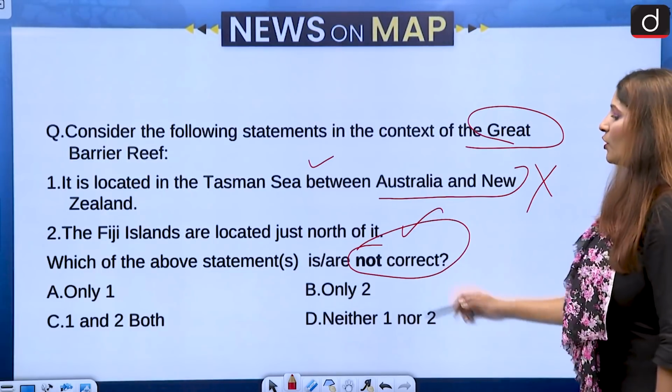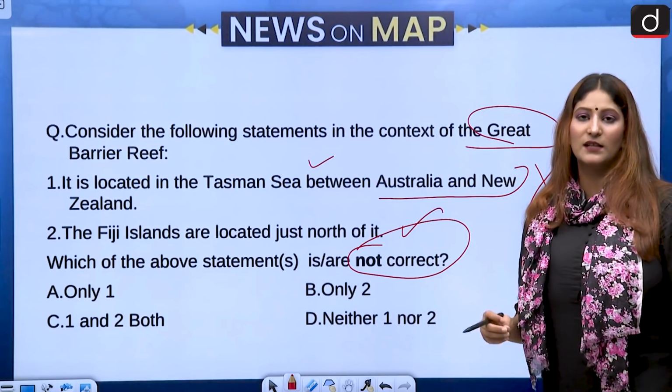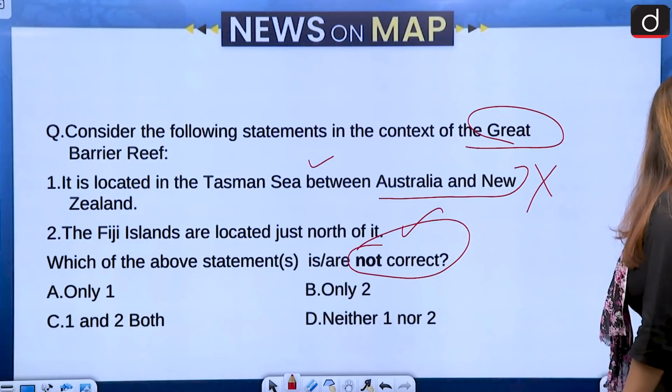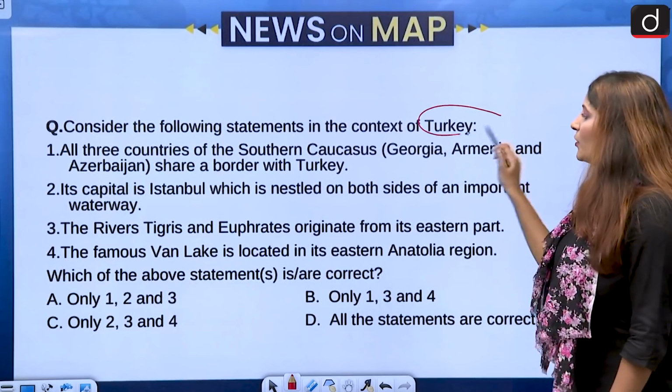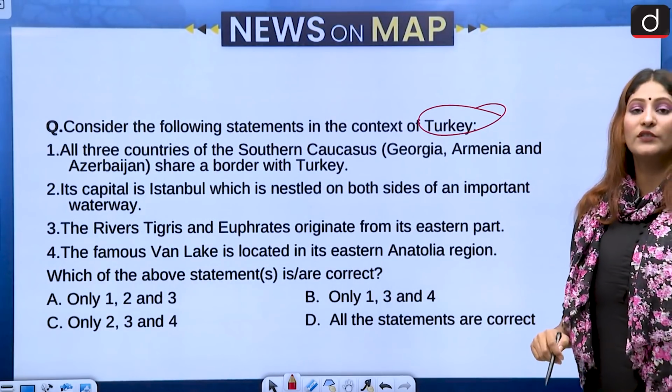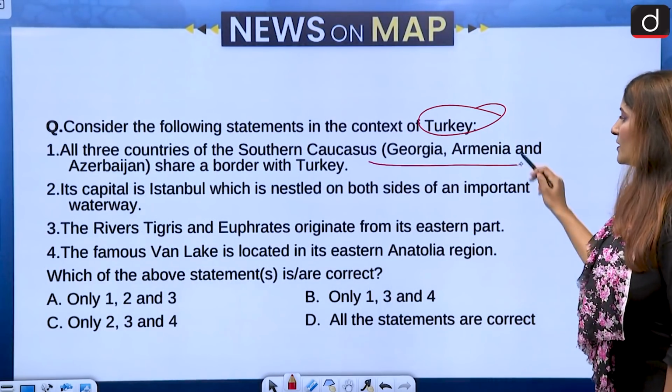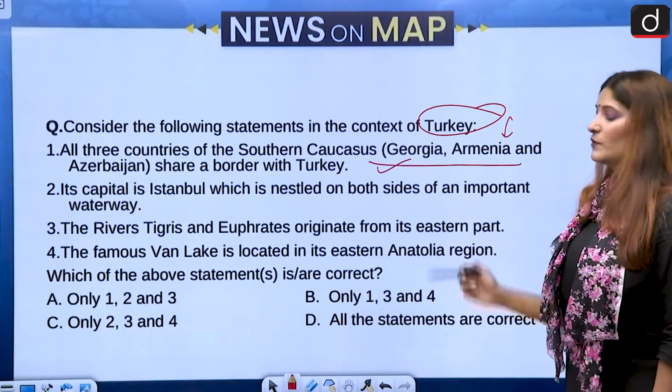The correct answer would be option C because we had to select the correct answer over here. So C is the correct one. Then we have to talk about Turkey, and we have to see that all three countries of southern Caucasus, Georgia, Armenia and Azerbaijan have a border with Turkey.